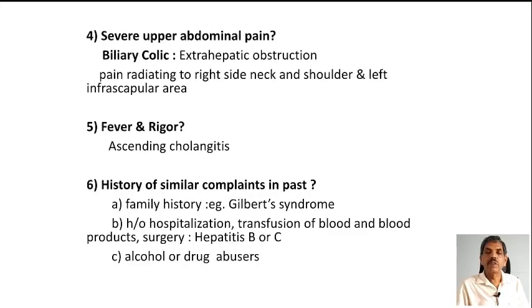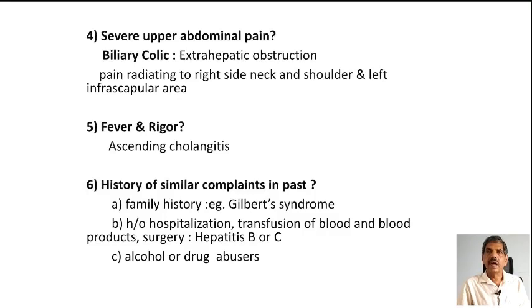Fourth question you have to ask, is there any history of severe upper abdominal pain suggestive of biliary colic? In that case, you have to consider the possibility of extrahepatic biliary obstruction. And only in extrahepatic biliary obstruction, you get the biliary colic, the pain in the epigastrium, radiating to the right side of the shoulder and the left infrascapular area. The pain will be almost unbearable, and that you get only in extrahepatic biliary obstruction.